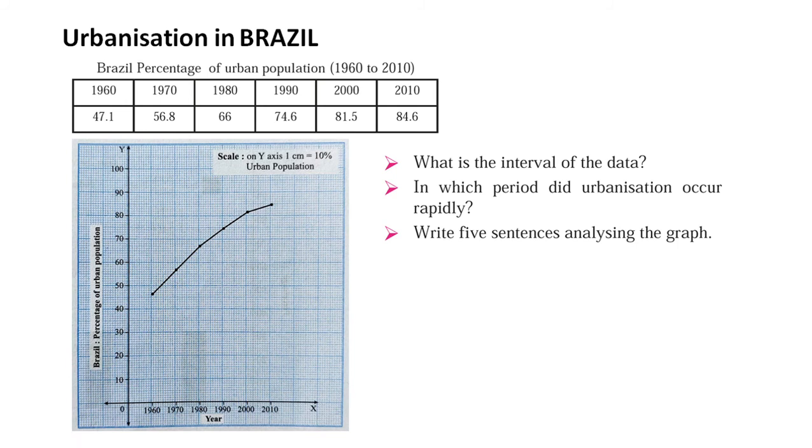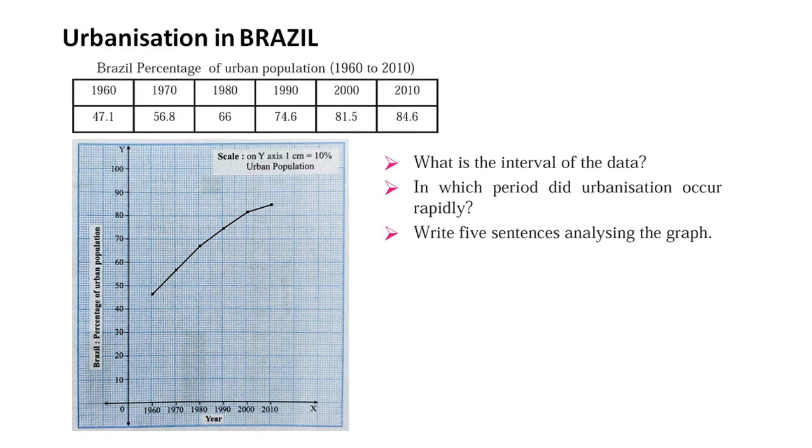If we analyze the graph, we find that in Brazil, urbanization has increased from 1960 to 2000. From here, 1960 to 2000, there has been a rapid increase. But then suddenly, from 2000 to 2010, in these 10 years, the increase has not been very rapid. It has been at the lowest rate.